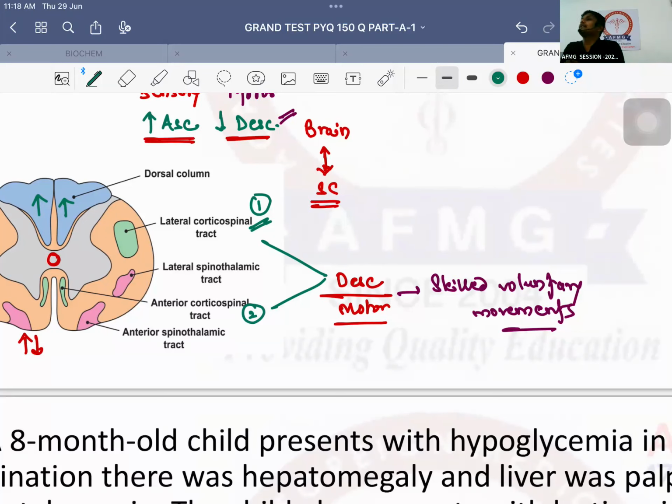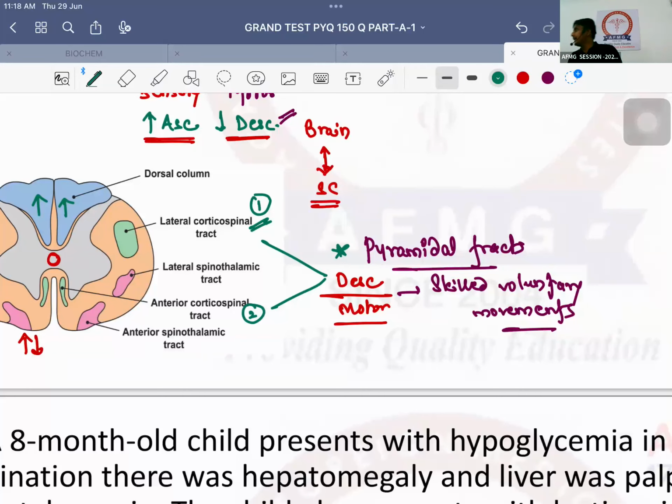Therefore, these pass via the central part. Therefore, these tracts can also be called as pyramidal tracts. So the corticospinal tracts are also called as pyramidal tracts. That's what you need to remember. Why? Because they pass via the medullary pyramids itself. This was about the descending tract.